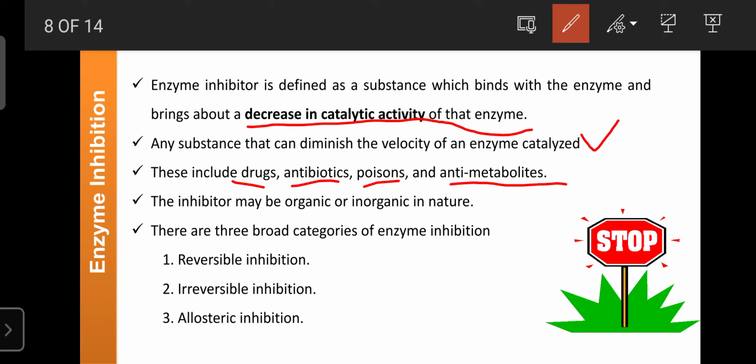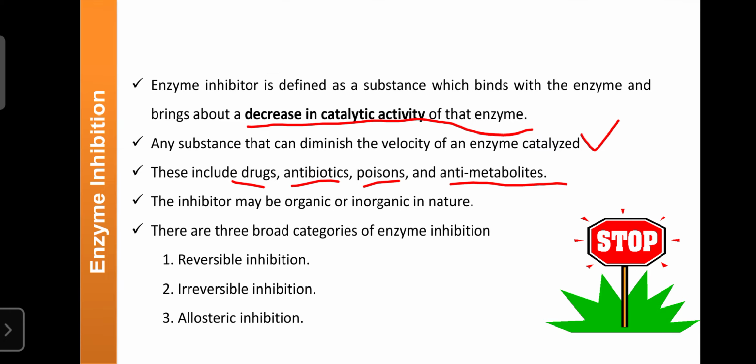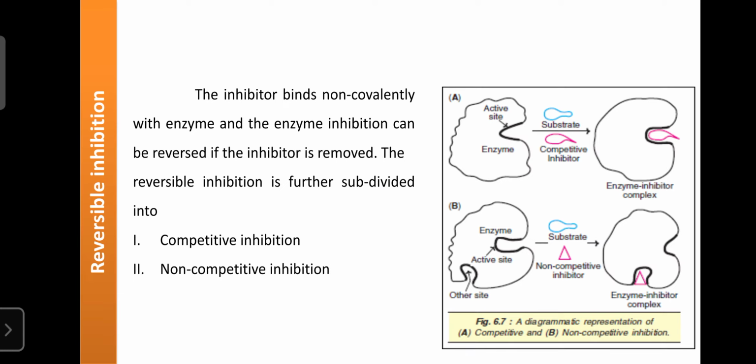Then another is the irreversible. Once the substrate inhibits the enzyme activity permanently, so that enzyme activity is blocked, such substances are known as irreversible inhibitors, and that reaction is known as irreversible inhibition. Now we will learn one by one. First we learn about reversible inhibitions or reversible inhibitors.